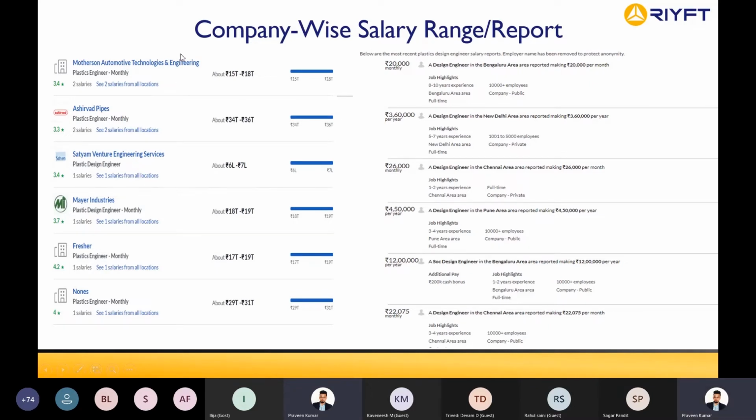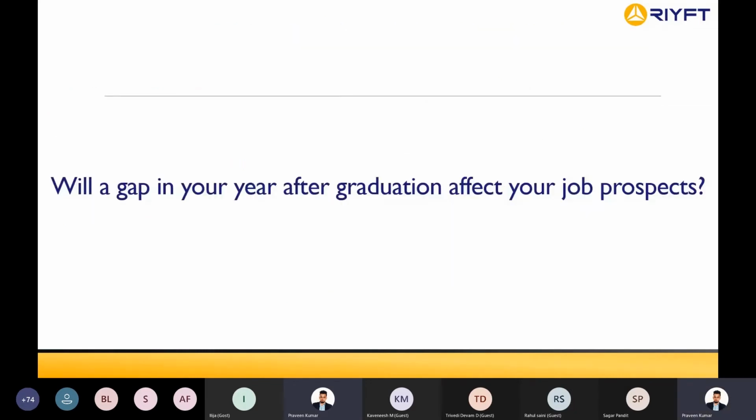If you see the company-wise salary range report, as a fresher, this is a company-wise salary report. The reason I have added this question is that I have seen a lot of engineers who have passed out and are looking for a job, and they are unable to find one even after 1 year. Due to the market situation, freshers normally don't get a lot of interviews.